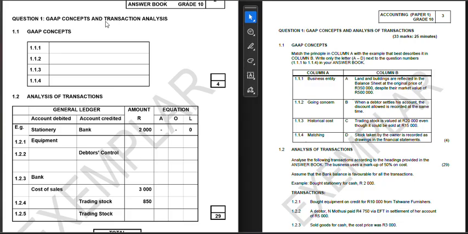Is this business entity? No. Is it going concern? No. Is it historical cost? Let's think about this. All assets are recorded at the original cost in which they were purchased at the beginning. This is your historical cost. The historical cost concept is used mostly in asset disposal and while calculating depreciation on note number 3. So, yes, this is historical cost because all assets are recorded at the original cost in which they were purchased. So, that's what it is.